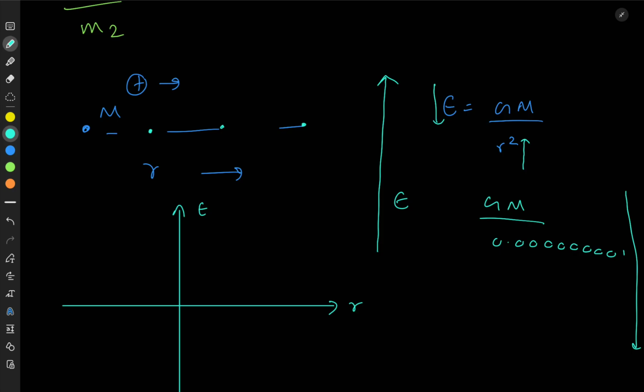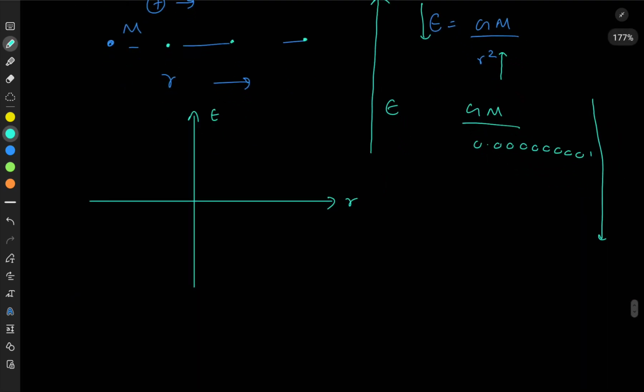Mention is over again. It's not electric field intensity, it's gravitational field intensity. So if you decrease R so much, the gravitational field intensity increases very much. So you can understand this goes towards infinity, right?